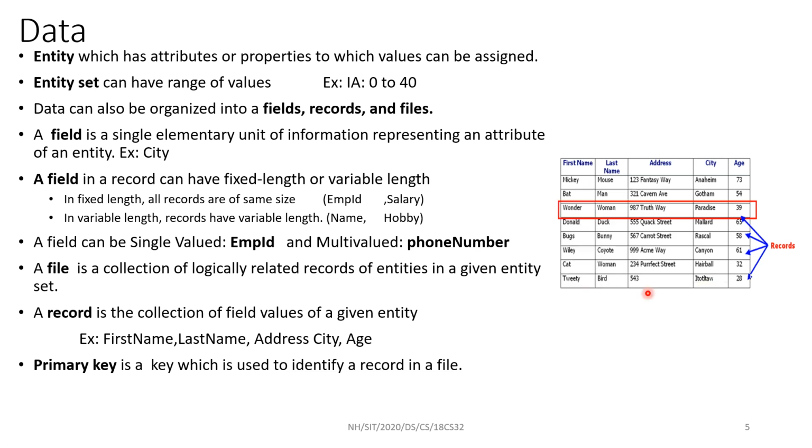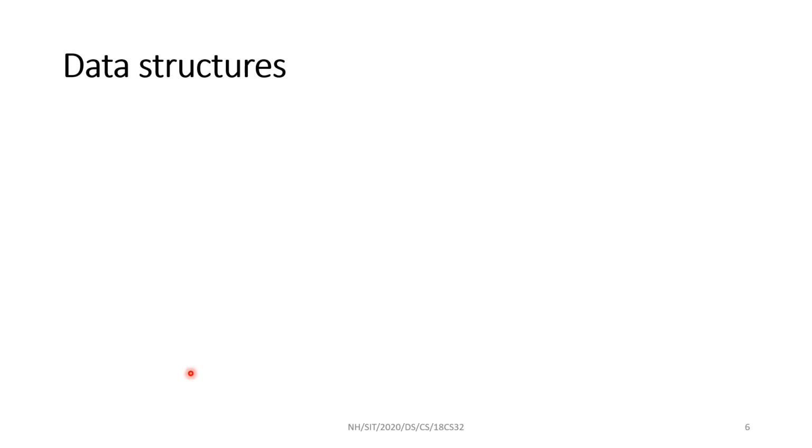That particular field is called primary key. USN is a primary key. PAN number is a primary key. Aadhaar number is a primary key. So no two citizens of India have a common Aadhaar number. Aadhaar number is considered as a primary field, primary key.